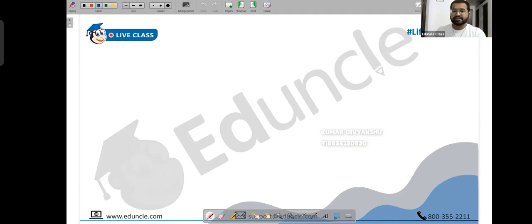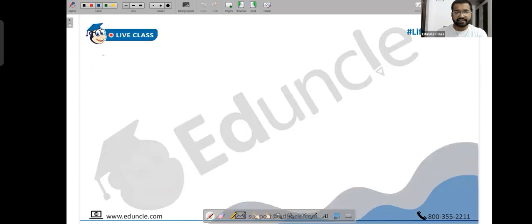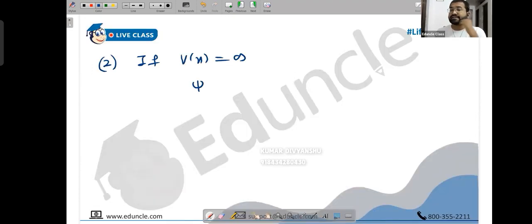Second. If you are thinking, but sir, then what happens to the wave function? The wave function vanishes. If potential is infinity, the wave function cannot exist on that side. That's the second theorem. If potential is infinity, the wave function vanishes. You don't even say 0. It doesn't exist. Just say it vanishes.